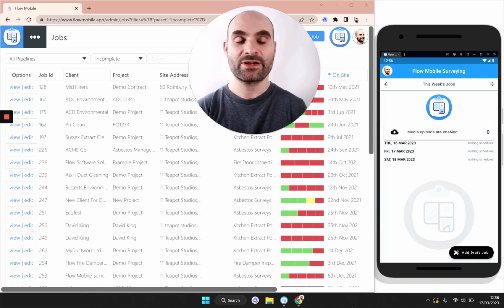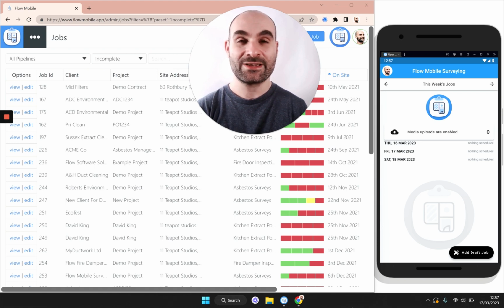So before I start, I just want to explain there are two parts to the software. There's the dashboard, which you can see here on the left hand side, and there's the mobile app, which you can see here on the right hand side. You can use the dashboard from any browser like Chrome or Internet Explorer on your laptop or desktop machine, and the mobile app works on Android or iOS devices. So let's get stuck in and I'll show you how to start creating your fire risk assessment report.